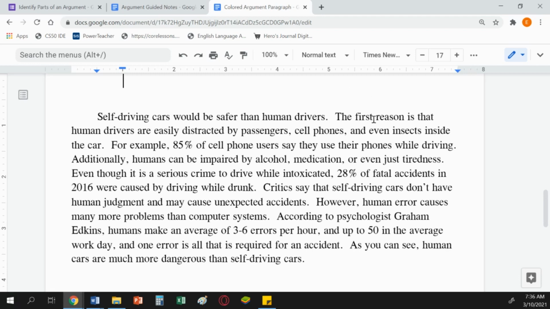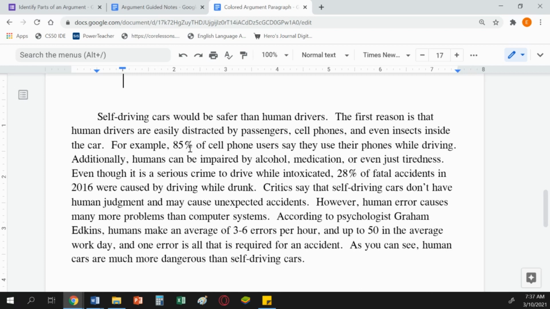Then we need some reasons to support it. So here's the first one. The first reason is that human drivers are easily distracted by passengers, cell phones, and even insects inside the car. So we have a reason, and it's that people are easily distracted. For example, 85% of cell phone users say they use their phones while driving.